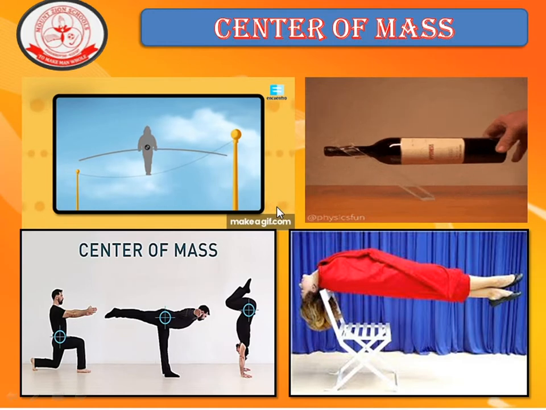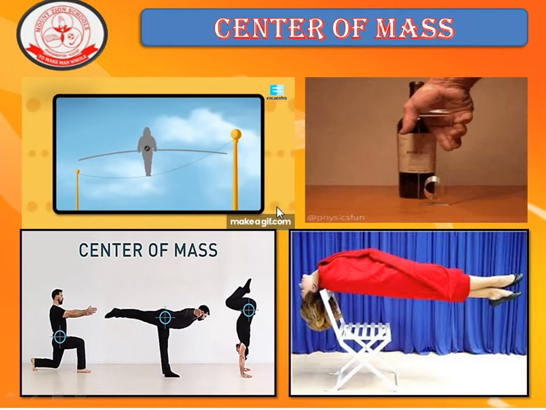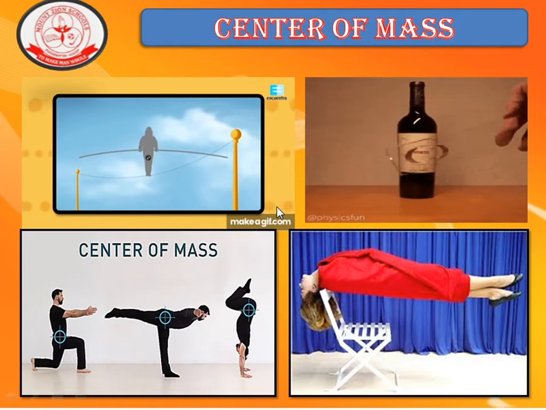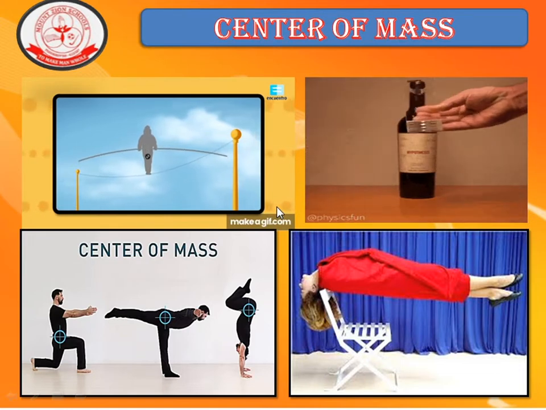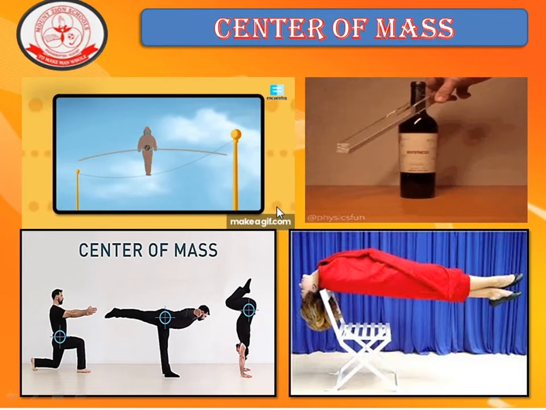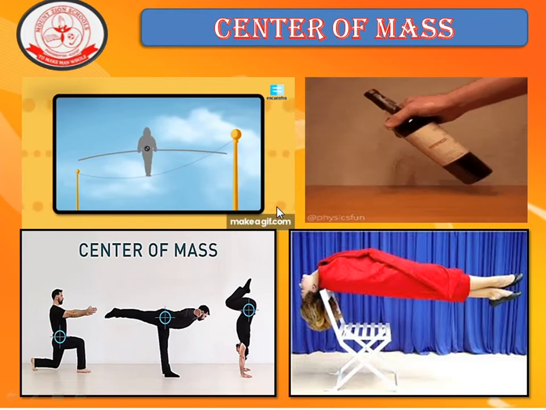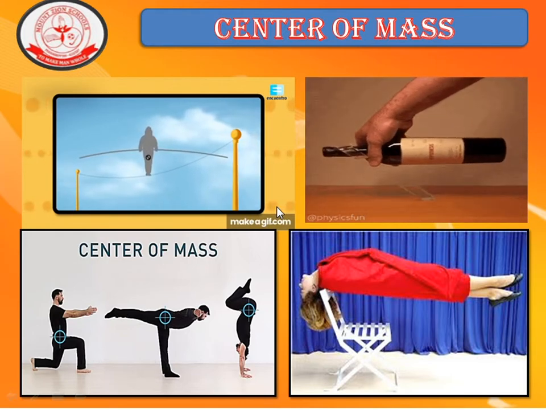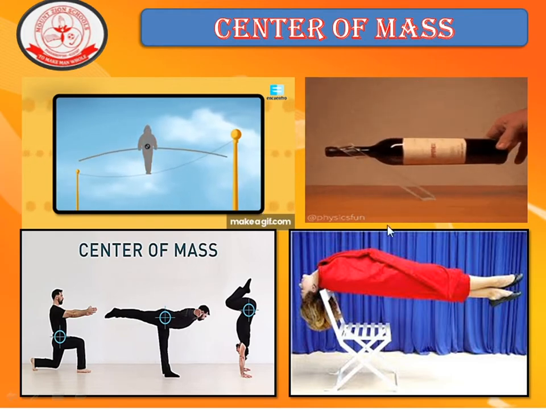The center of mass can be calculated by taking the masses you are trying to find the center of mass between and multiplying them by their positions. Then you add these together and divide that by the sum of all the individual masses. These are all examples for center of mass.